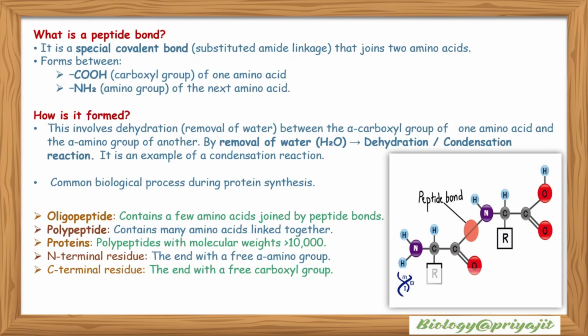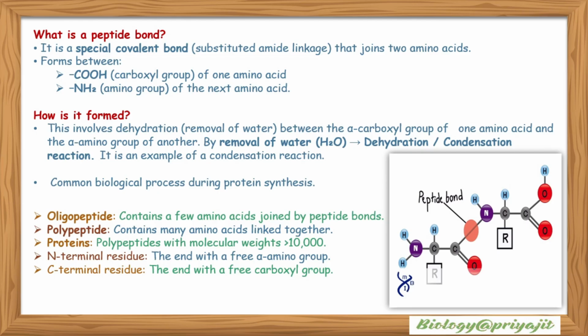So first of all, we have to know what is a peptide bond. It is a special type of covalent bond, a substituted amide linkage, that joins two amino acids. It forms between the carboxyl group of one amino acid and the amino group of the next amino acid.